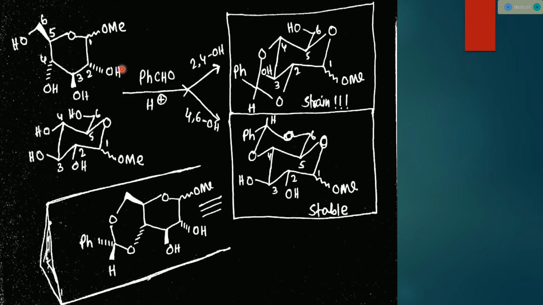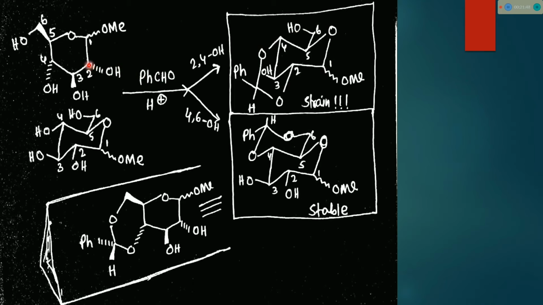So if benzaldehyde reacts with these 2 and 4 which are in cis manner, and that is a necessary criterion, the 1,3-diol should be cis, then the reaction will proceed easily. So if this cis 1,3-diol reacts with benzaldehyde, then we will get a highly strained molecule.